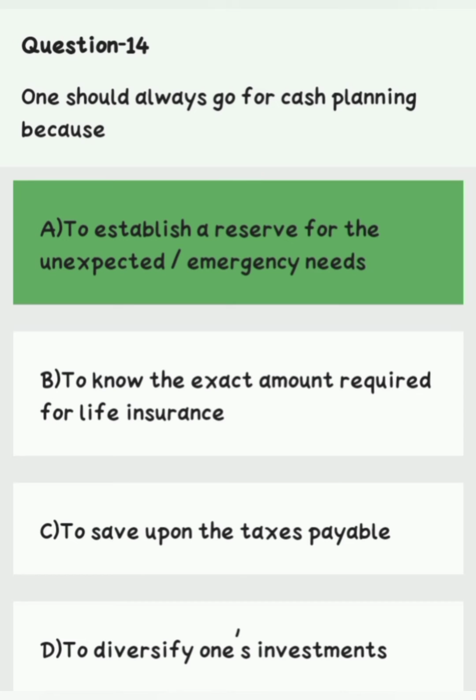Question number 14. One should always go for cash planning because: option A, to establish a reserve for unexpected or emergency needs. Option B, to know the exact amount required for life insurance. Option C, to save upon the taxes payable. Option D, to diversify one's investment. Right answer is option A, to establish a reserve for the unexpected or emergency needs.